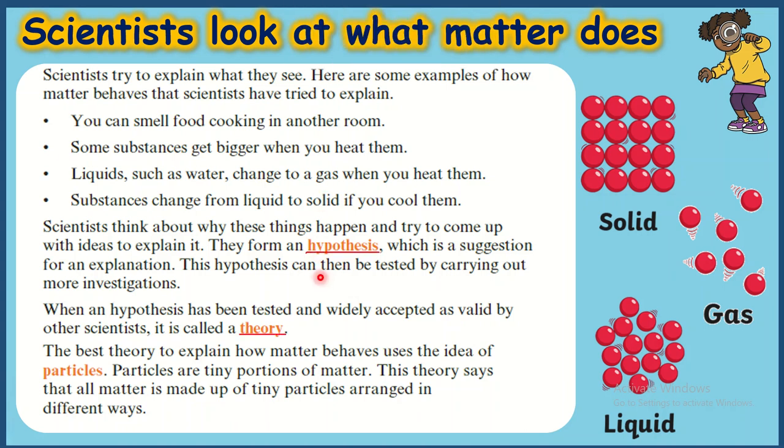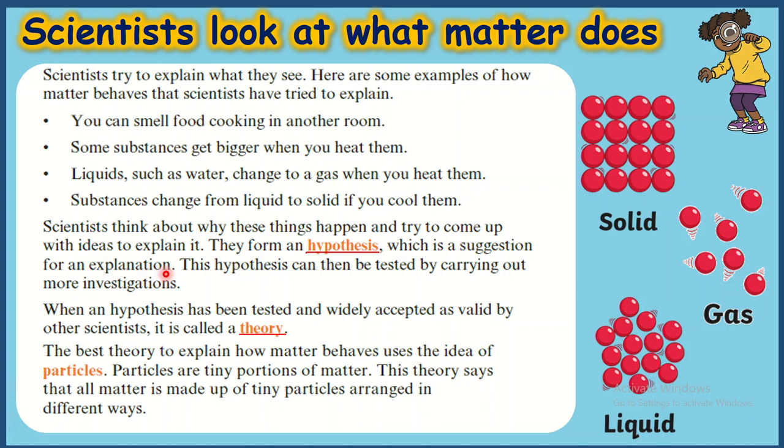Now let's learn about two things. Number one, hypothesis. Number two, theory. Okay, what is a hypothesis? Scientists think about why these things happen and try to come up with ideas to explain it. They form a hypothesis, which is a suggestion for an explanation.